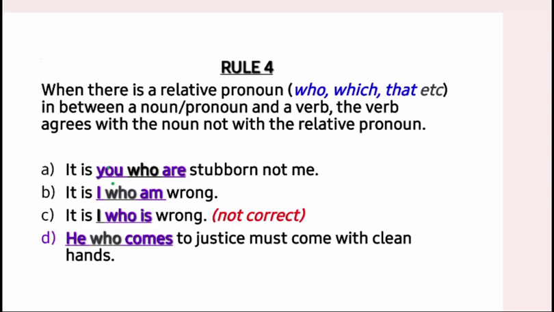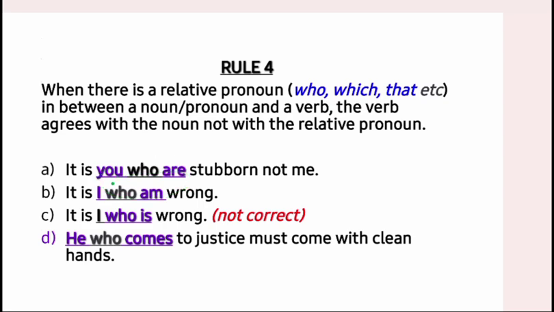The verb does not agree with who, with the relative pronoun. It agrees with the first pronoun. That is what this rule is telling us. So normally we say you are. So that's why we have it is you who are stubborn, not me.